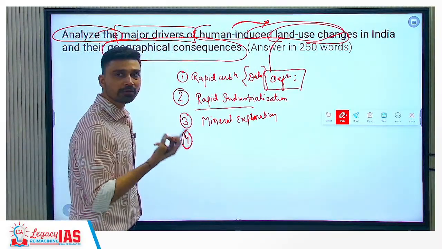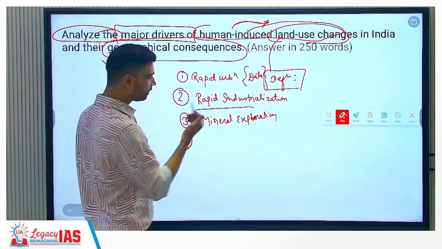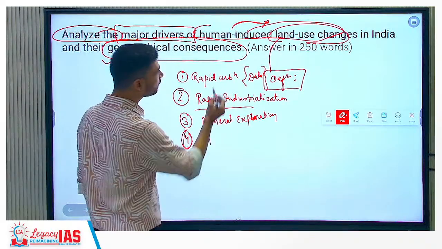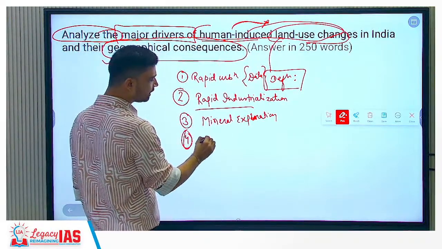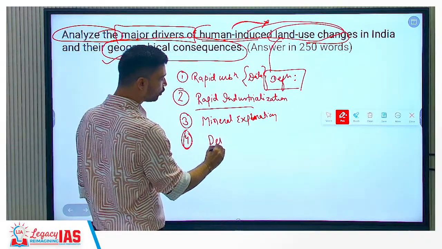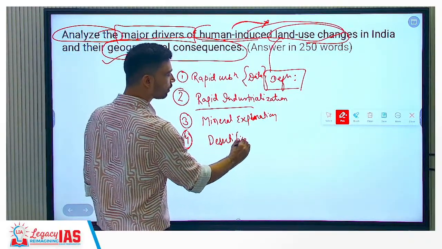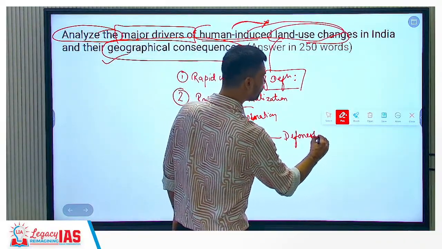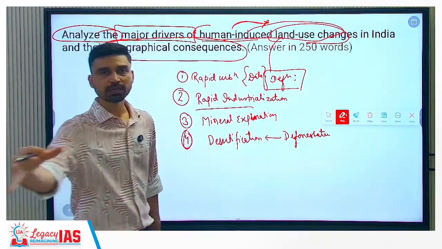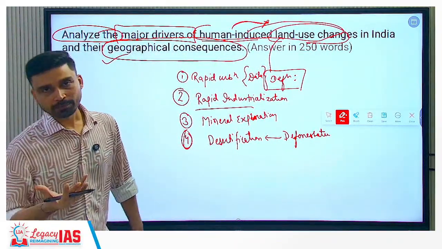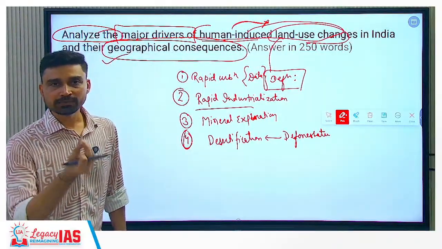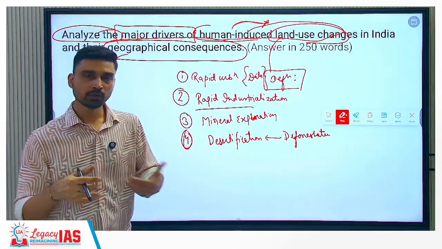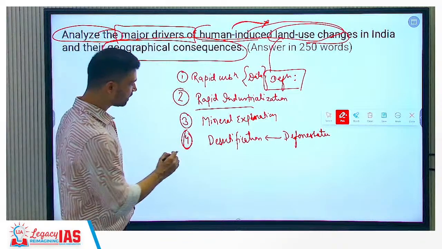Then many agricultural fertile areas are also becoming infertile, degrading in nature. Why? What is the reason behind degradation of the land? So desertification, human induced desertification. Why desertification? This you can directly link to deforestation. Due to deforestation, tree cover is being removed. As tree cover is being removed, the sand particles are easily able to fly across, or the soil particles which were bound to the plants, bound to the trees, are now easily able to move around. So land degradation happens here, land use changes.